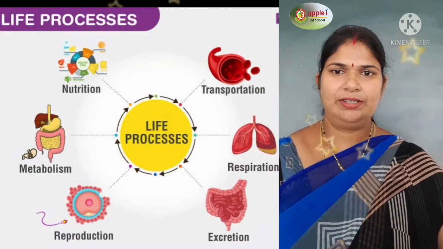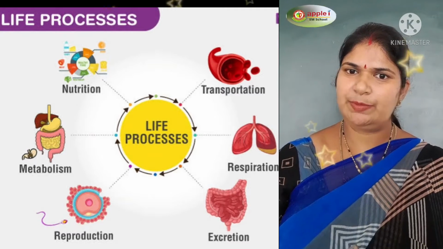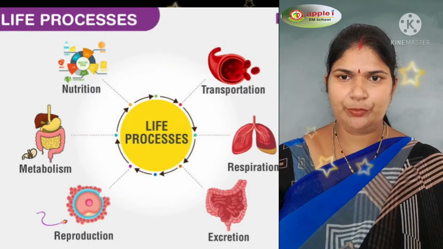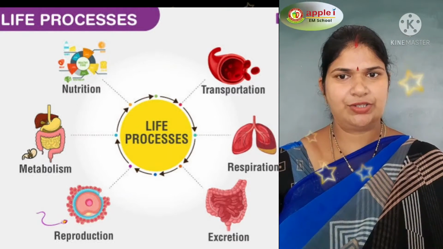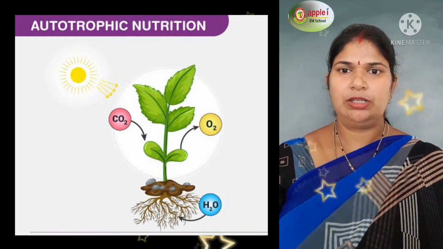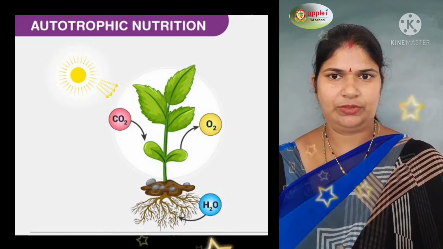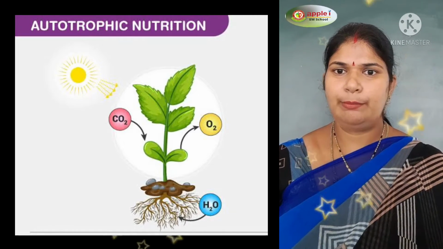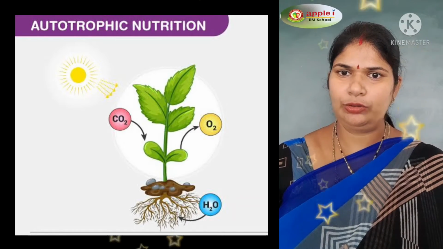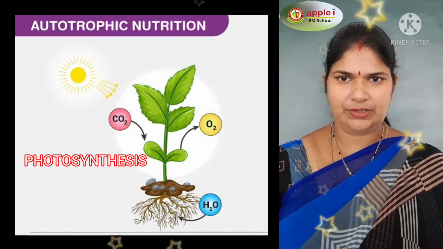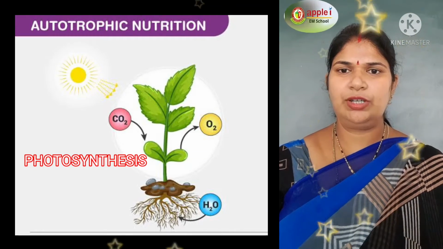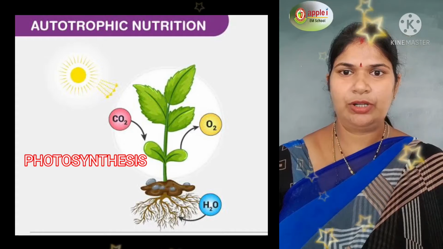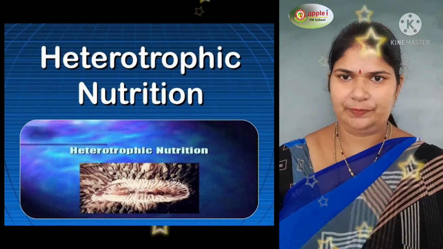Hello children, in this video I am going to explain about the continuation of the life process chapter of class 10. In the earlier video I discussed autotrophic nutrition, which is utilized by plants to make their own food via photosynthesis, right? In this video I am going to explain about heterotrophic nutrition.